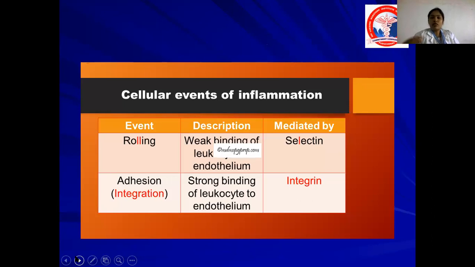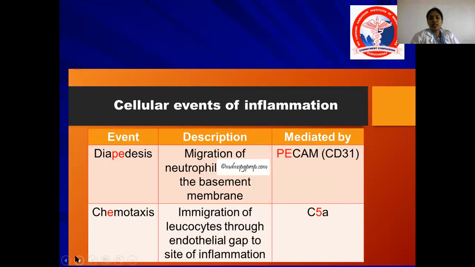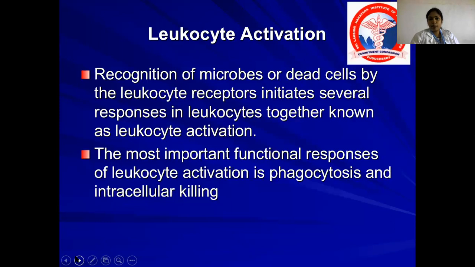Now I'm just summing up. For rolling, the molecule which is essential is selectin. For adhesion, the molecule which is essential is integrin. For transmigration or diapedesis, the molecule which is essential is PECAM or CD31. And for chemotaxis, there are so many molecules, endogenous and exogenous. Exogenous is the bacterial product and the endogenous are leukotrienes, C5a, and interleukins. Okay, you have to mark it up.